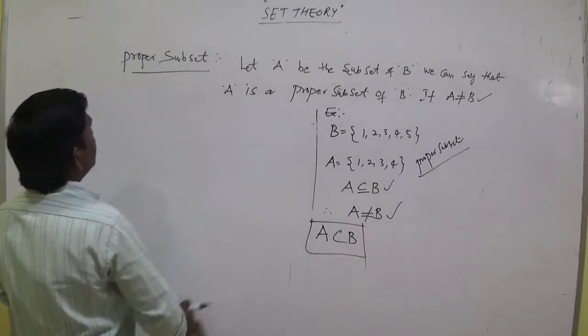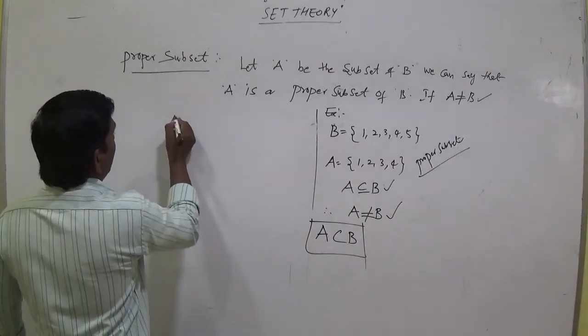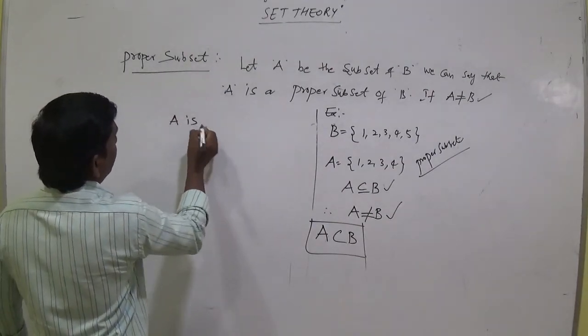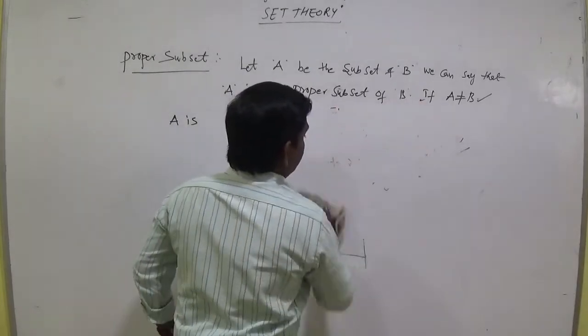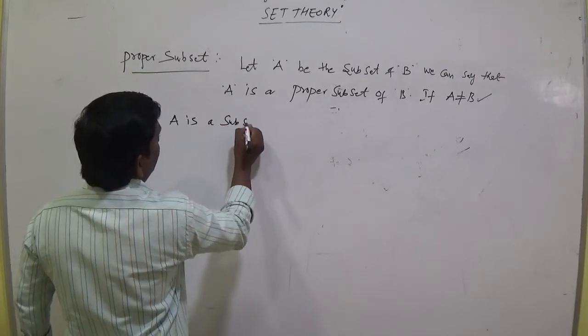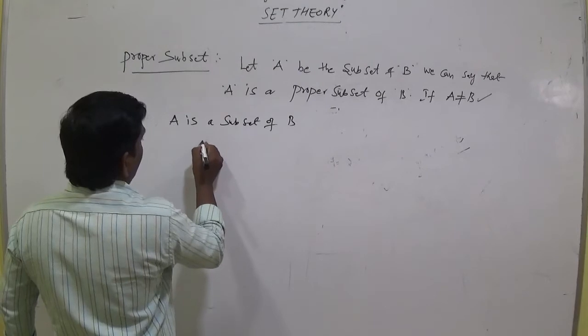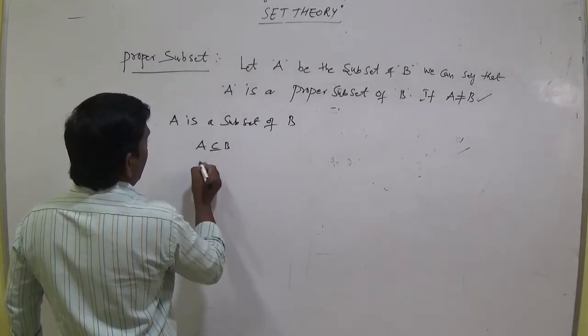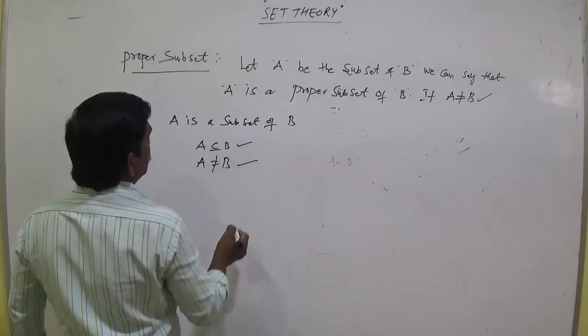So what are the conditions of a proper subset? For example, let A be a subset of B, A subset B, and A not equal to B. There are two conditions.